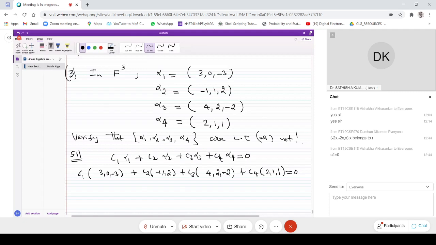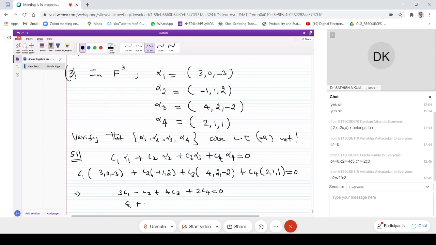Okay, so now we just multiply everything, and the final equations I am going to get are like this: 3c1 minus c2 plus 4c3 plus 2c4 equal to 0, one equation. Then 0 times c1 plus c2 plus 2c3 plus c4 equal to 0.